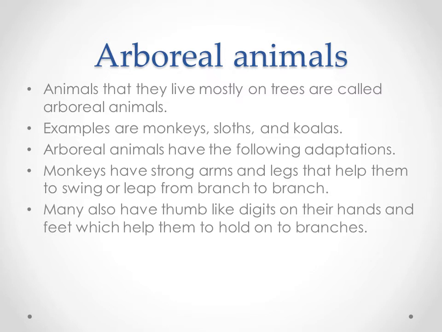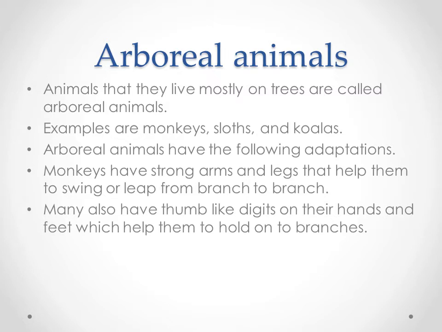An example is the monkey. If you see the monkey, it will swing from one tree to another and jump from one branch to another. How are they jumping? Because monkeys have strong arms and legs that help them to swing and leap from branch to branch.